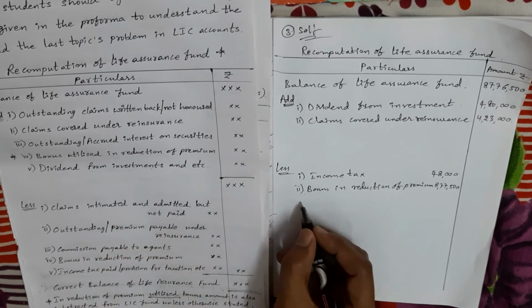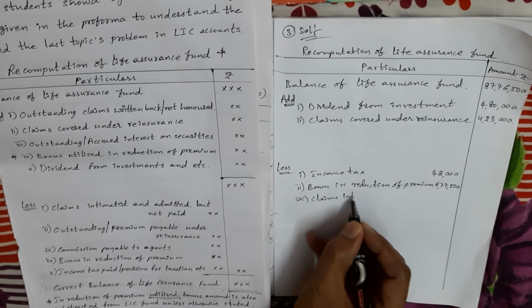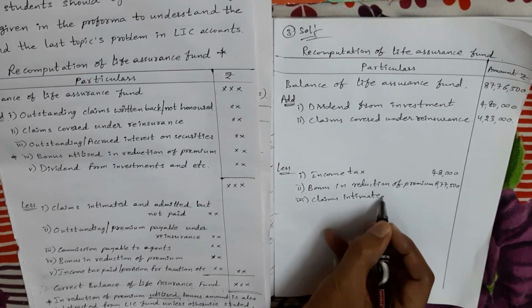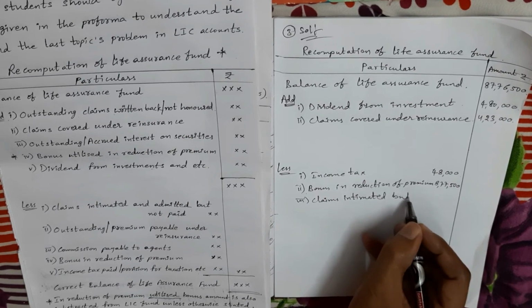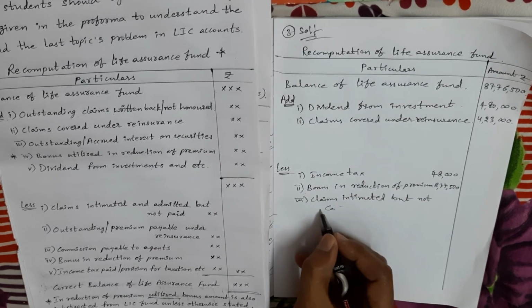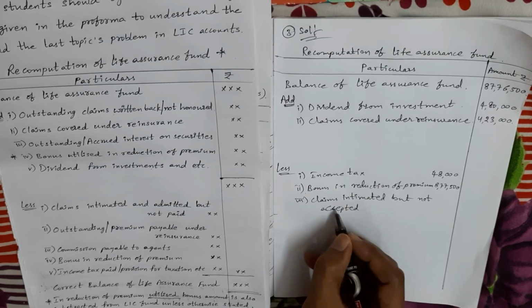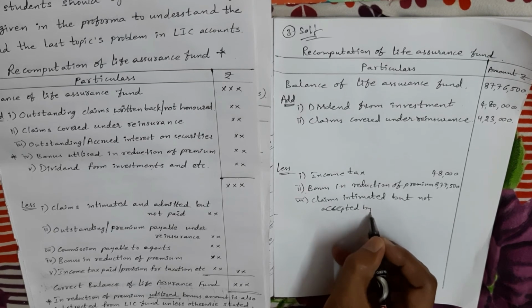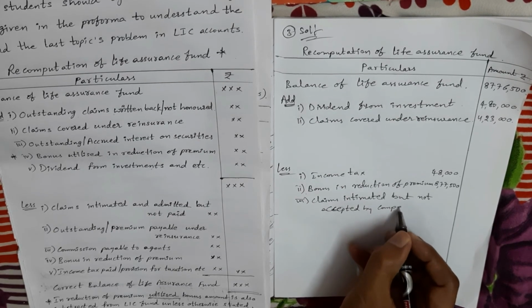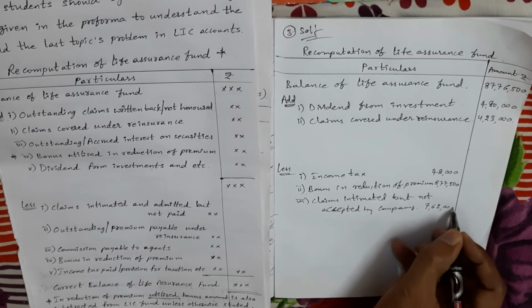How to less. Claims intimated but not accepted by the company. The amount is 7 lakhs 62,000.